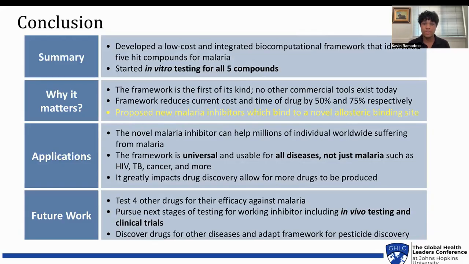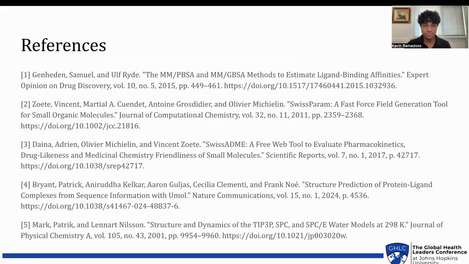The novel malaria inhibitor that I discovered can help millions of individuals suffering from malaria, and this is why it connects back to global health. Furthermore, the framework is universal and usable for all diseases, not just malaria, such as HIV, tuberculosis, cancer, and more, and can greatly impact drug discovery, allowing for many more drugs to be produced.